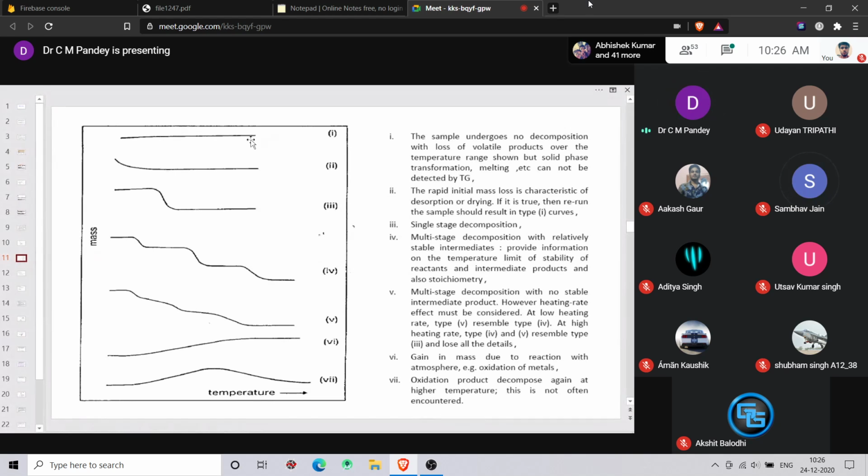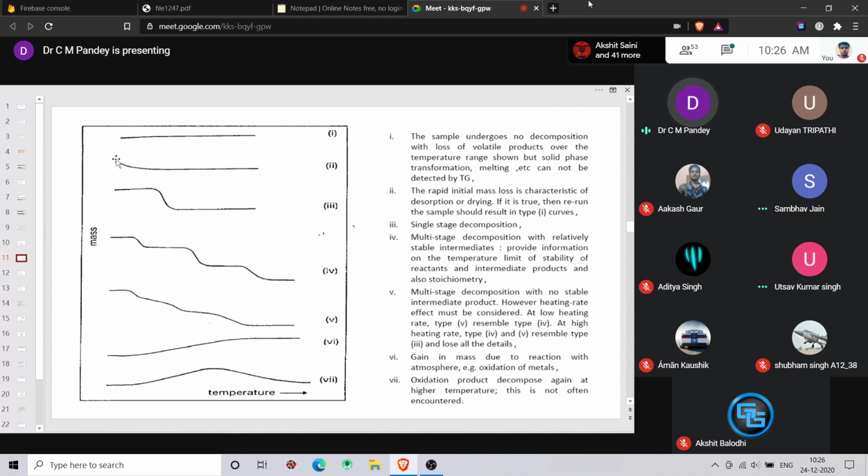Yes, sir. The material undergoes no decomposition with loss of volatile product over the temperature range. But solid phase transformation, melting, etc. cannot be detected by the TG. So you cannot detect anything from this curve.